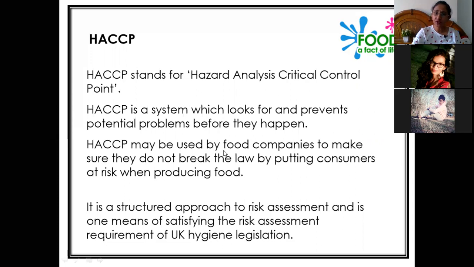HACCP may be used by food companies to make sure they do not break the law by putting consumers at risk when producing food. HACCP tries to control or prevent the various problems that can arise during the process of production. It is a systematic and structured approach for risk assessment. Here we try to assess the degree and level of risk that can happen, and it is one of the means to satisfy risk assessment.